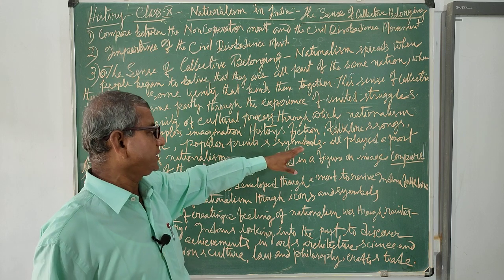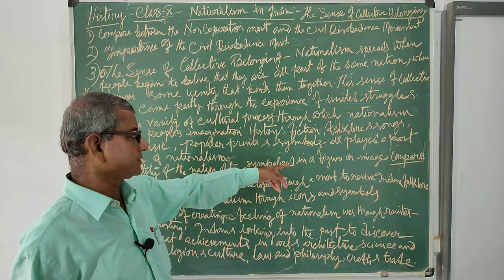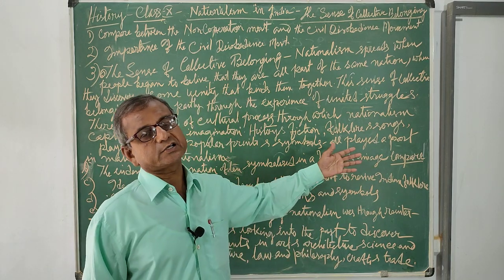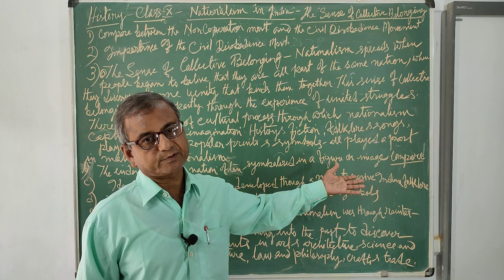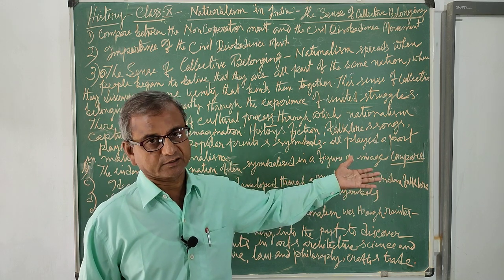Similarly, in India, Bharat Mata was conceived as a symbol of unity, as an image, as was conceived by the German people through Germania and by the French people through Marianne.